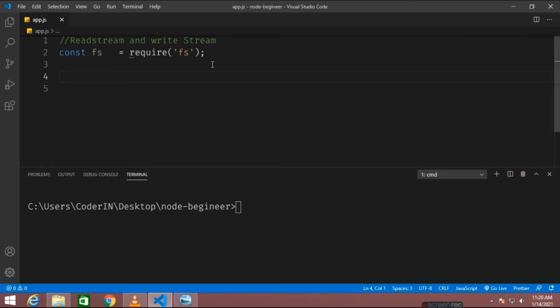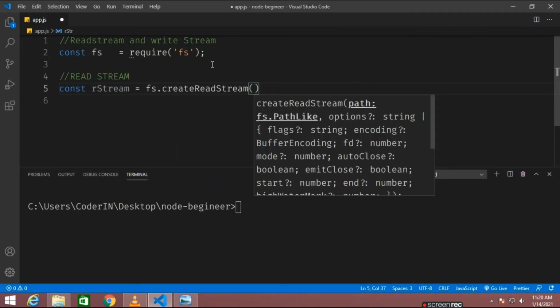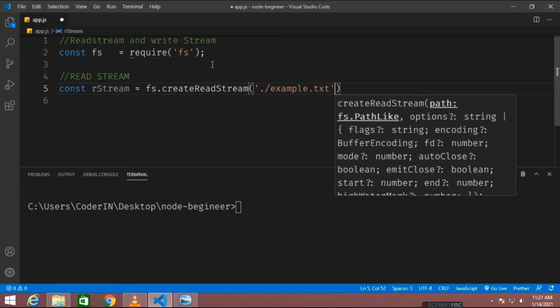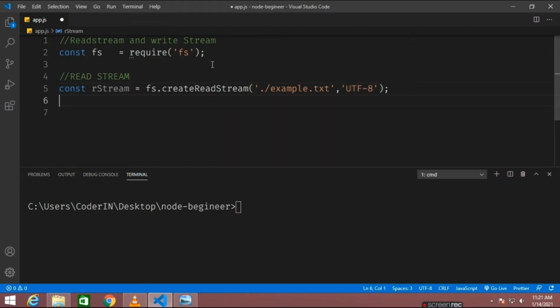So guys, the first and foremost thing is we have to use the file system, fs, and the first thing we'll be doing is reading the particular stream. In this case, I've created a file example.txt, so I'll be using that as a stream element. I've declared a variable as rstream, and fs.createReadStream is a function. I'll be calling that particular text file example.txt, with the encoding format to be UTF-8. This is the buffering format of the particular text.